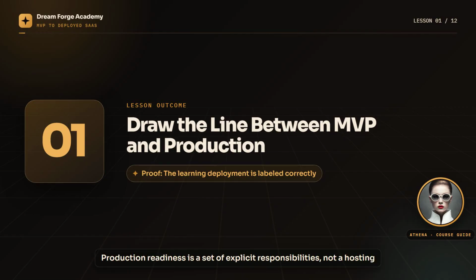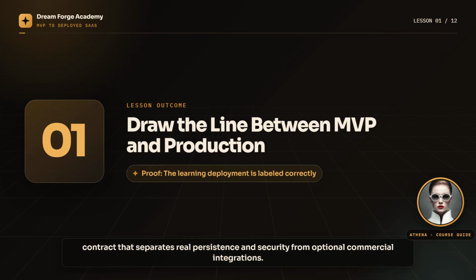Production readiness is a set of explicit responsibilities, not a hosting button. The contract prevents a learning demo from being sold as a commercial system. By the end of this lesson, you will create a production contract that separates real persistence and security from optional commercial integrations.